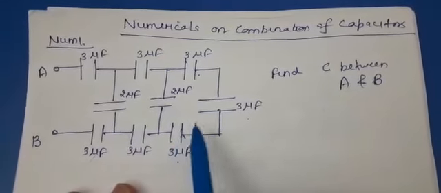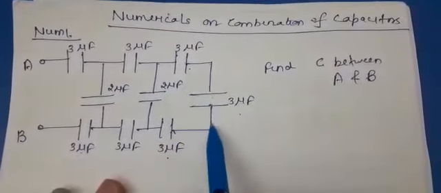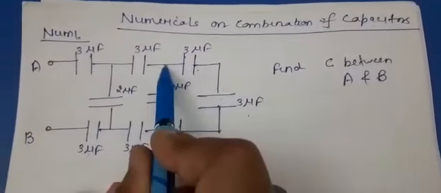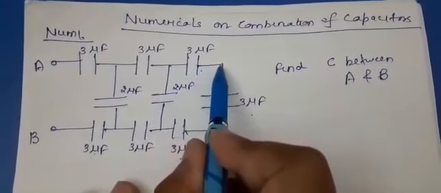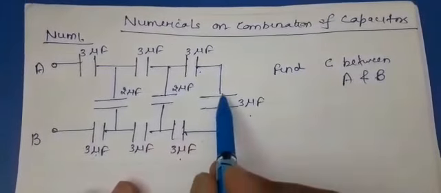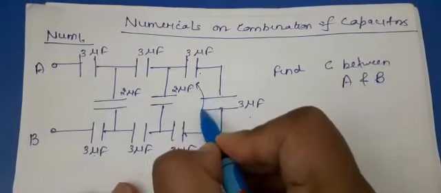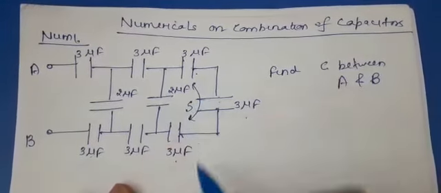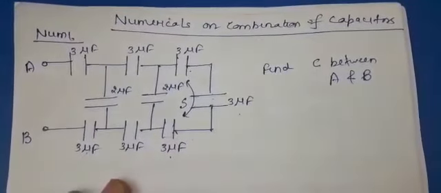You can see that there is no division of path. There is no other capacitor connected in these three. Whatever charge is coming through this path will flow through the same path reaching this, and the same charge will flow to this. So what can you conclude? That these three are connected in series.